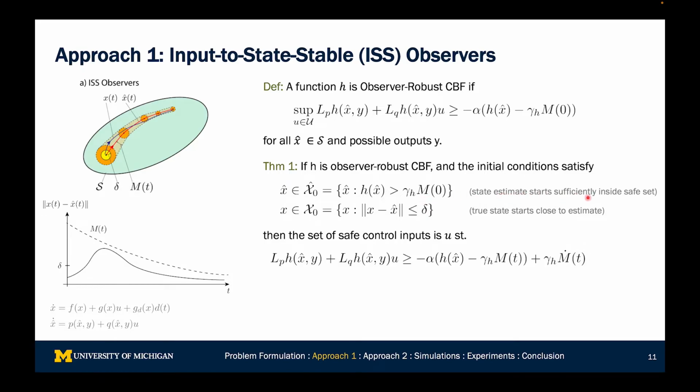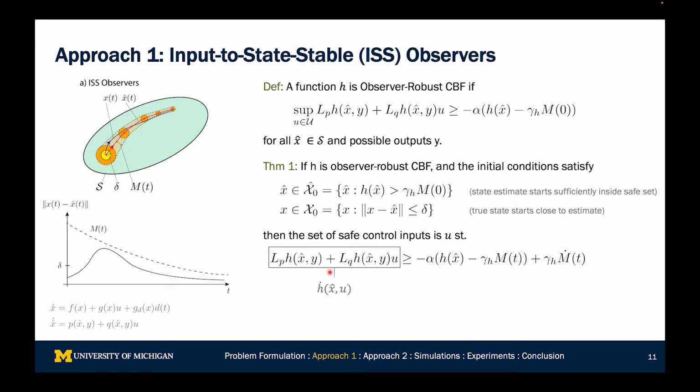It means that you start sufficiently inside the safe set, and x is such that the norm of x minus x hat is less than delta, which means you start sufficiently close to the true state. And so if you satisfy these two conditions and apply such a controller, then your system will remain safe. The two additional terms are quite interesting. Let's parse them a little bit more.